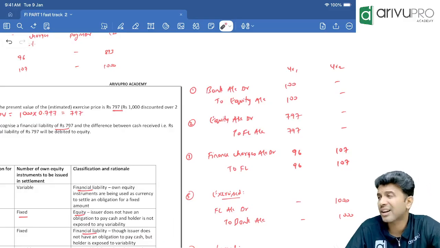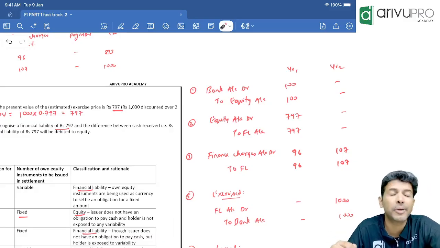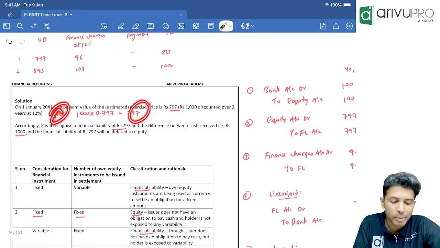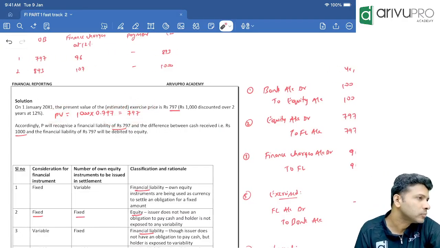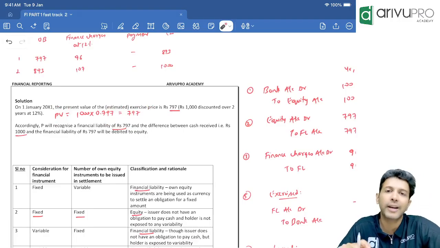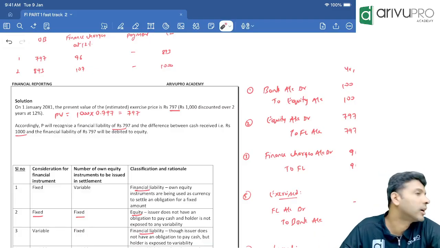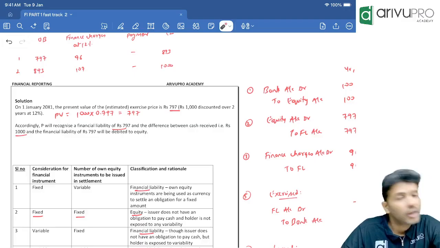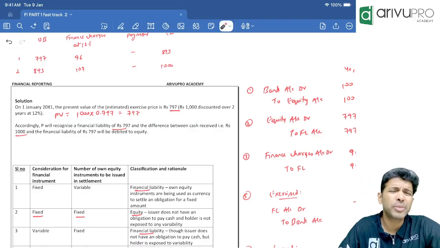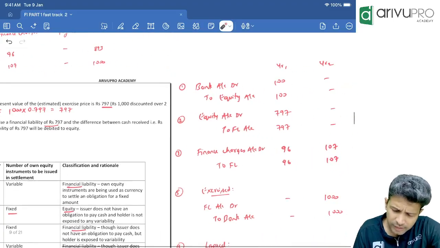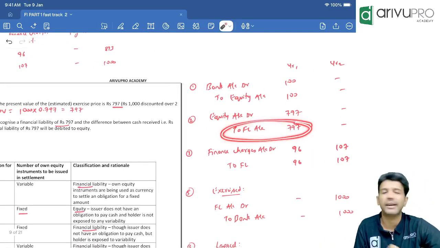So should we recognize it at 1000, which is the future value, or present value? What is the present value we found? We multiplied the discount factor and found the present value to be 797. So P has to create a financial liability to the extent of how much now? 797. Agreed. Financial liability. Will liabilities have a debit balance or credit balance? Credit balance. Now we have to create this liability. So we will write to financial liability 797.